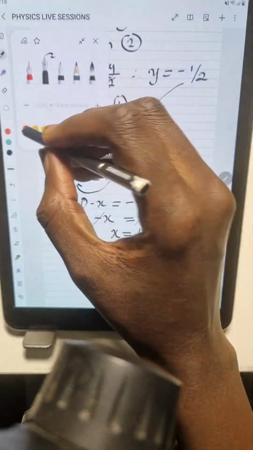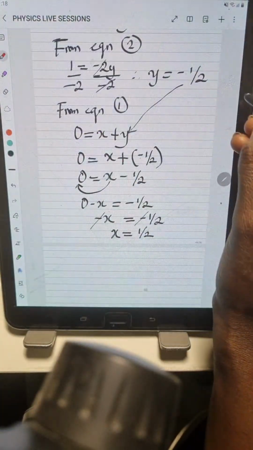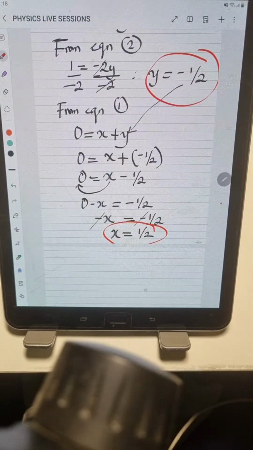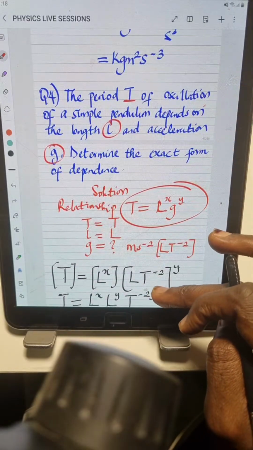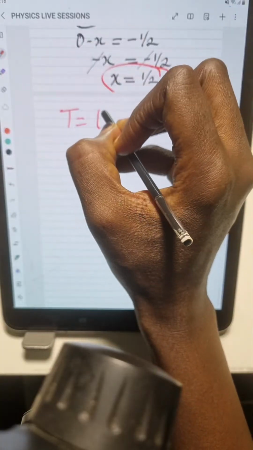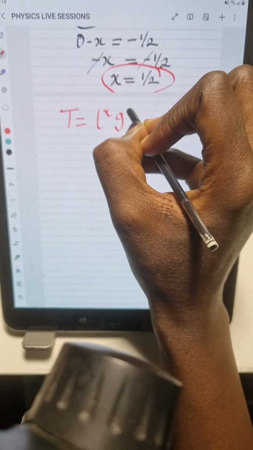So viewers, as you can see now, we have the values of x and y. y is minus 1 over 2, x is 1 over 2. So it's clear, right? Now we come back to the relationship we've already established. The relationship is what? T is equal to L to the power of x, g to the power of y.